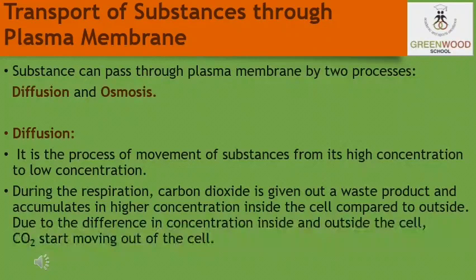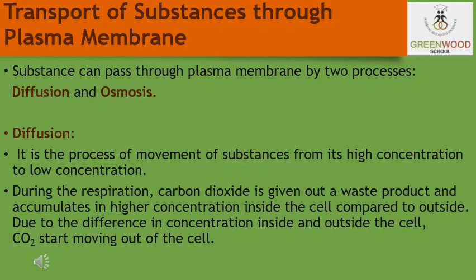Let us take an example of carbon dioxide. This is the cellular waste which needs to be excreted out from our body. So students, CO2 accumulates in higher concentration inside the cell. In the cell's external environment, the concentration of CO2 is lower as compared to the inside of the cell. Due to this difference in concentration, CO2 moves out of the cell by the process of diffusion.